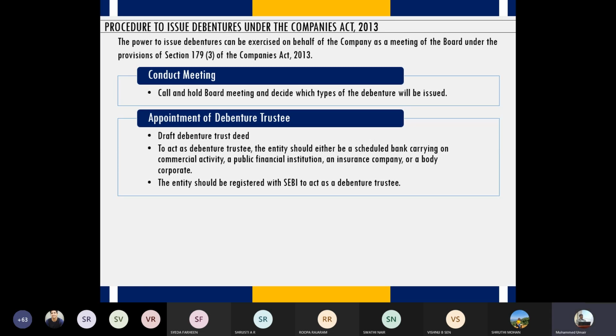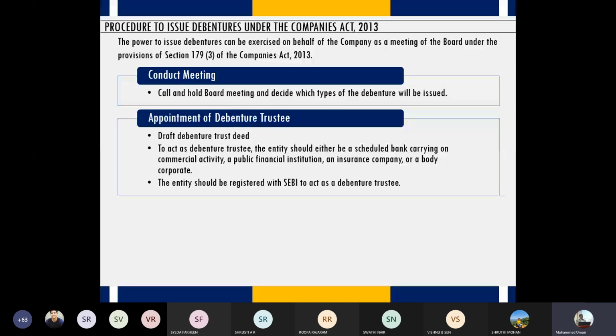So these trustees should ensure that the money is used for the right purpose, which was decided earlier in the meeting. So they ensure that there is no manipulation and there is no misuse and fraud. Therefore, these debenture trustees are outsiders.